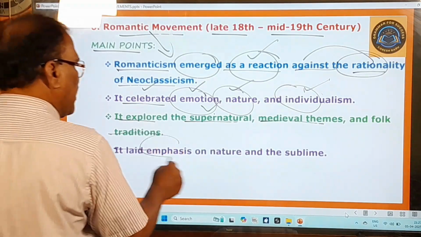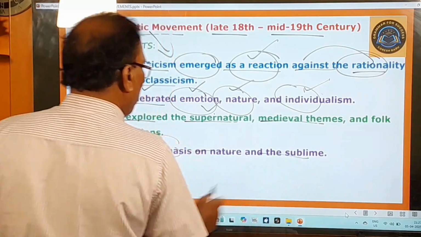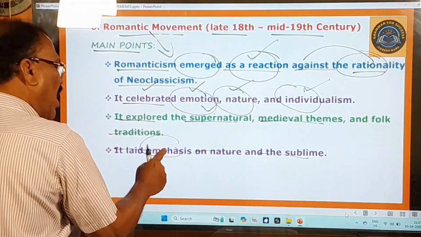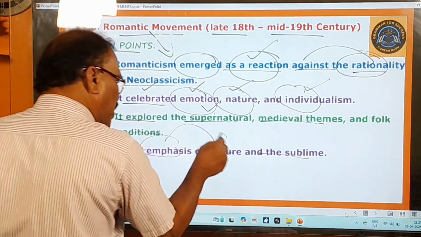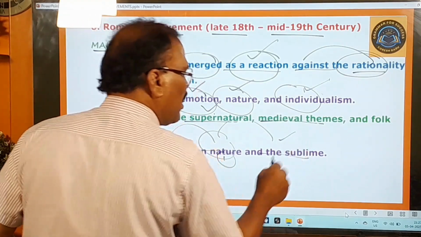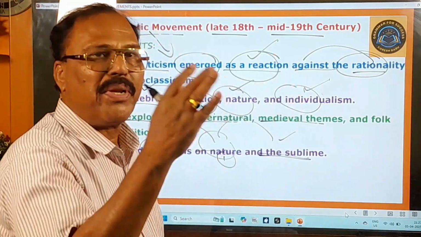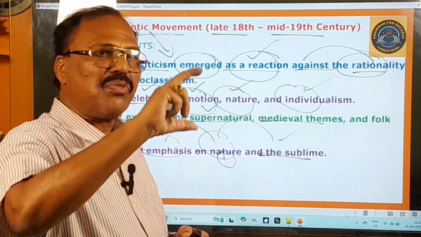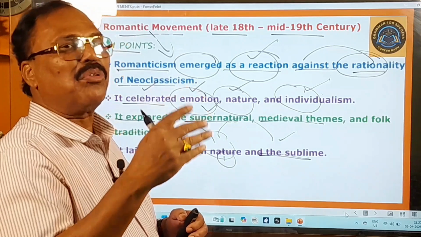It laid emphasis on nature and the sublime. So the poets of this movement gave top priority, or a lot of importance, to nature. That is the first thing. And they also gave importance to the sublime. The sublime means outstanding spiritual, intellectual and moral worth. So this worth is called the sublime.